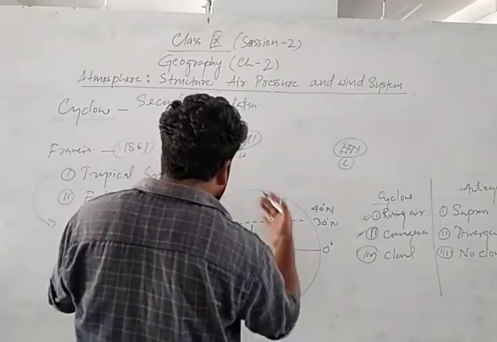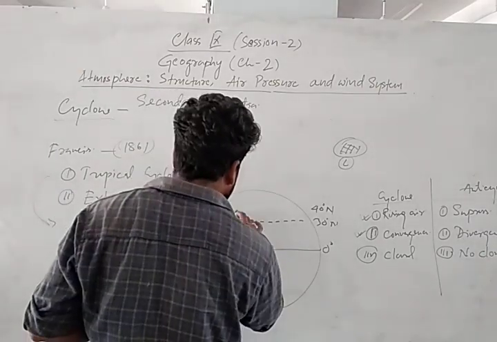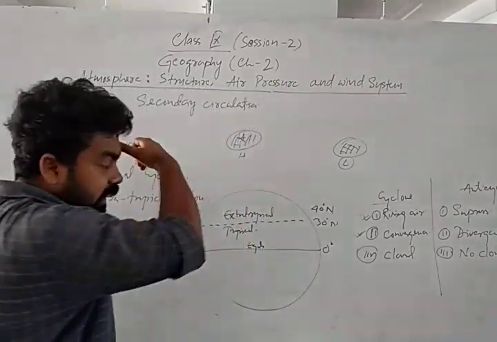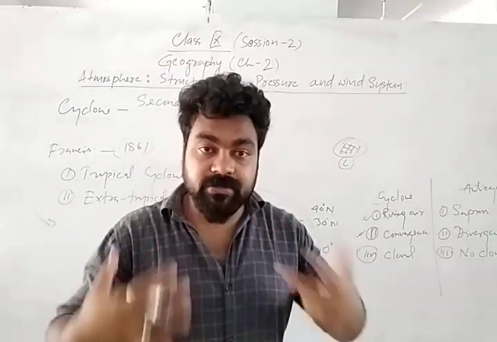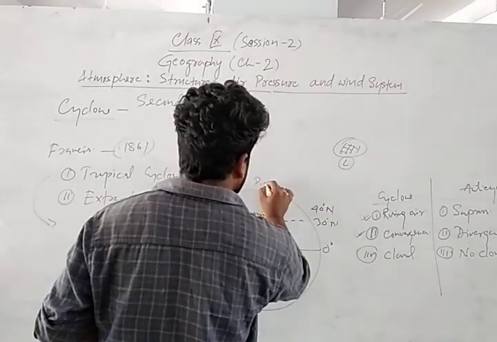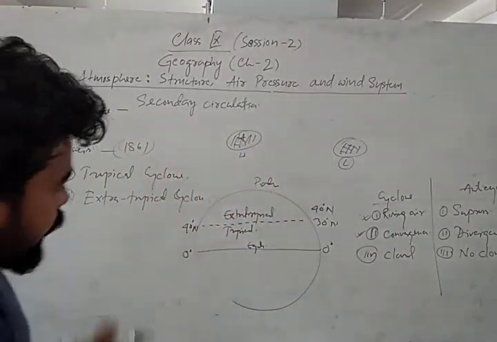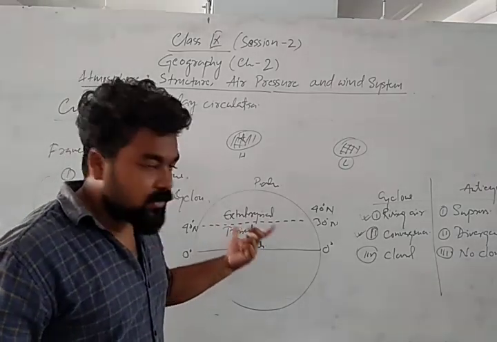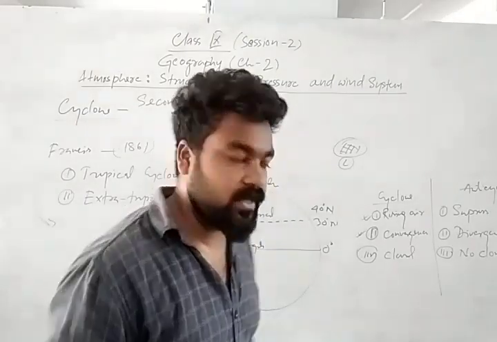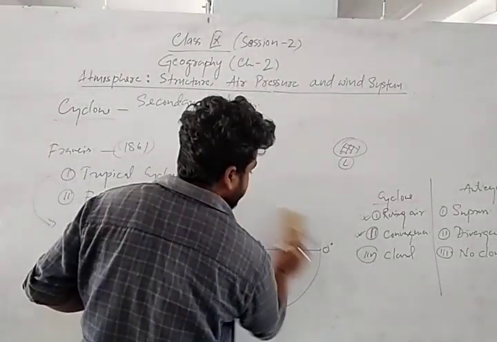Okay. And beyond this tropical region, another region is there, that is called the extra tropical region. Okay. So if the cyclone will form from this 30 degree latitude up to the polar region, that is called the what? Extra tropical cyclone. Okay. So generally tropical regions, tropical cyclones are generally marine form. Marine form means it forms in the water bodies and it brings very devastating conditions towards the people, right?